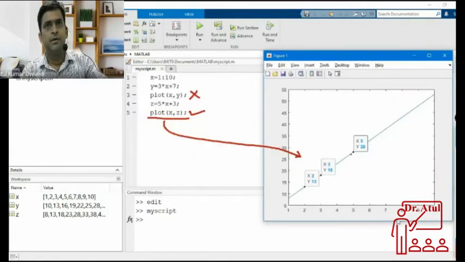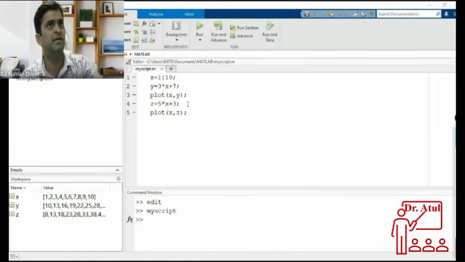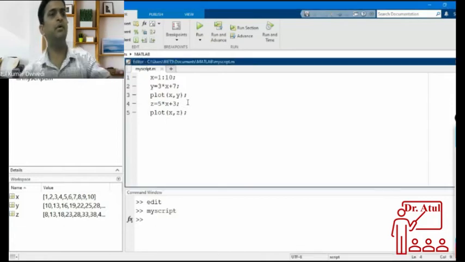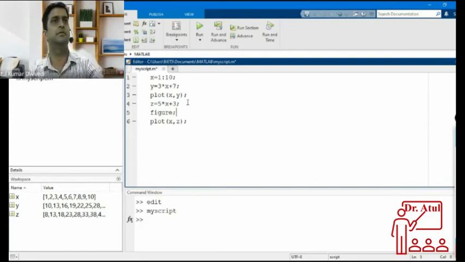This one. Okay. So now I will tell you what to do if I want both of the plots to be there. You have to write figure again, a command again. The first time it opens a figure window automatically. The second time, it is plotting in the same figure window.